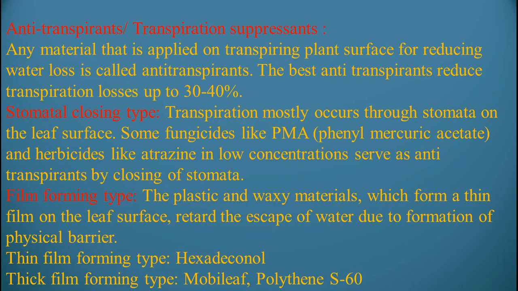There are different types. Stomatal closing type: transpiration mostly occurs through stomata on the leaf surface. We know that on the leaf surface there are openings called stomata, and when those stomata open, the loss of water is more. Some fungicides like PMA, phenyl mercuric acetate, and herbicides like atrazine in low concentration serve as anti-transpirants by closing the stomata. These chemicals close the stomata and the water loss from the plant is reduced.